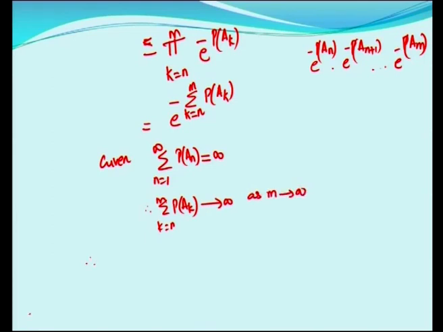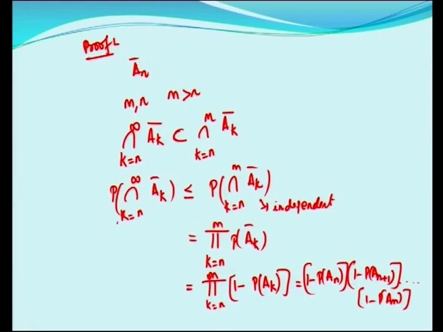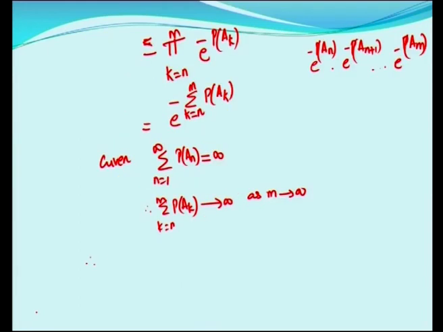So, what happens? What is there on the left hand side? The left hand side we have taken K is equal to N to infinity P of AK closure. Therefore, P of intersection K is equal to N to infinity AK bar is less than or equal to e power minus infinity as N tends to infinity.